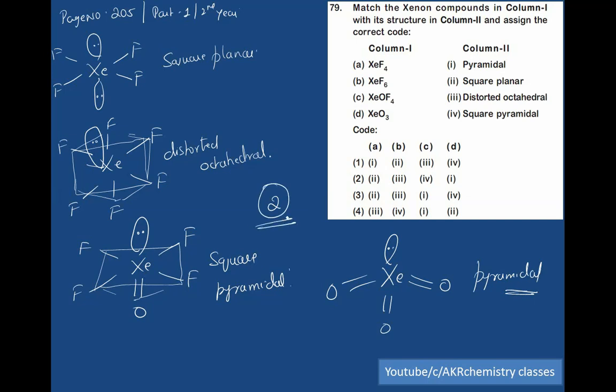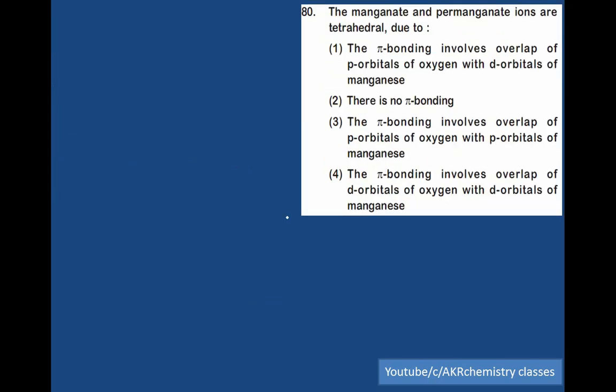Note it down. The manganate and permanganate ions are tetrahedral. Manganate MnO4 2 minus, permanganate MnO4 minus. If I write the structure, Mn, O minus, O minus, double bond O, double bond O. Permanganate, Mn double bond O, double bond O, O minus.